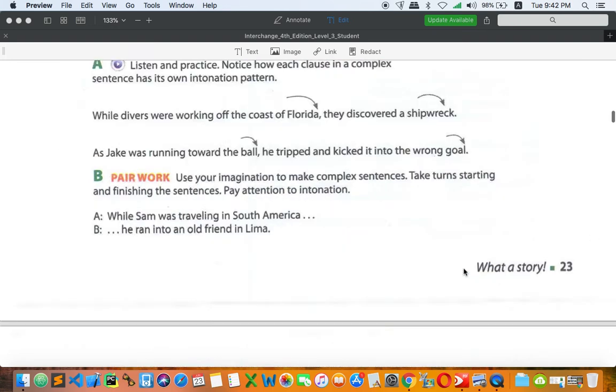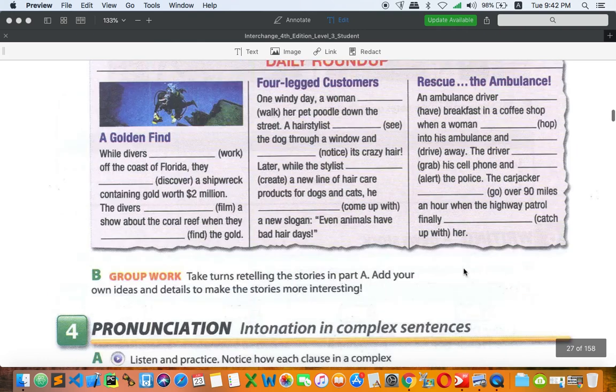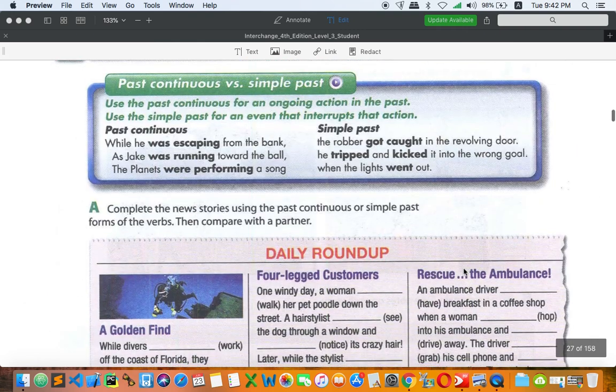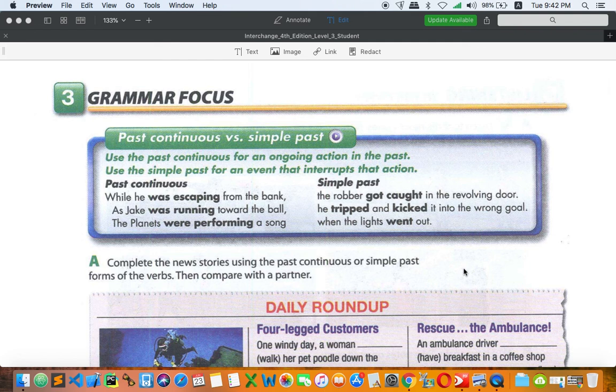Tomorrow I will move on to exercise number 5. But before I leave, let me talk once again about past simple. As you can see right here, we focus on the interruption. Past simple interrupts past continuous. It means that past simple is a short action, past continuous is a longer action. So past simple interrupts past continuous. And we also use past simple to talk about a series of completed actions and the sequence or the order of the actions. So the first action and the second action.